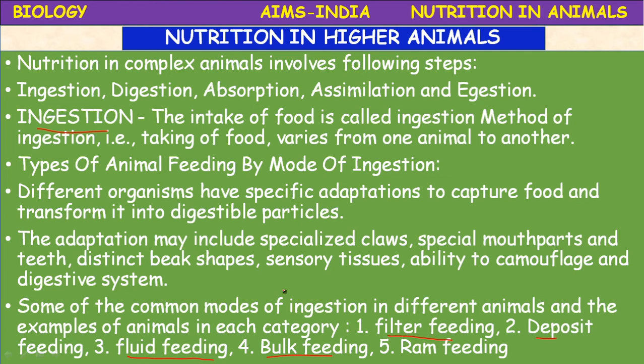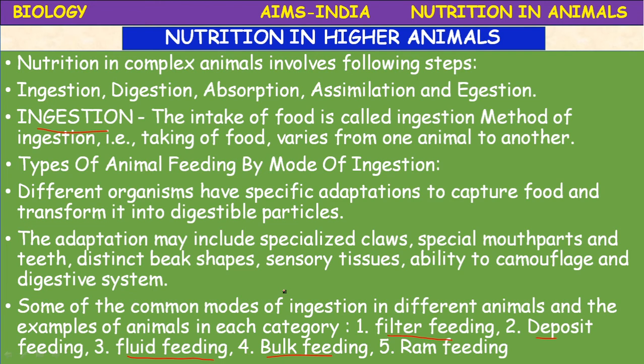Major examples of animals that are adapted to bulk feeding are, we are the best examples, human beings, lions, snakes, and most of the bird species, which also swallow. Okay, they bulk feed.